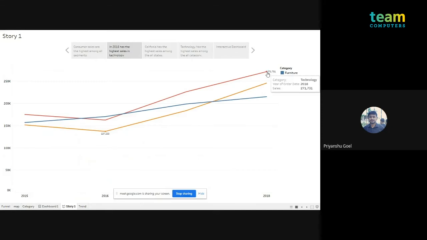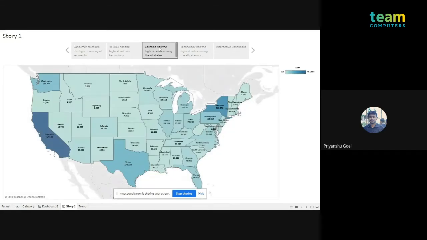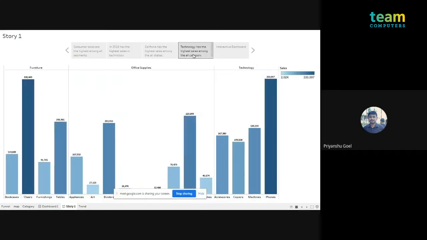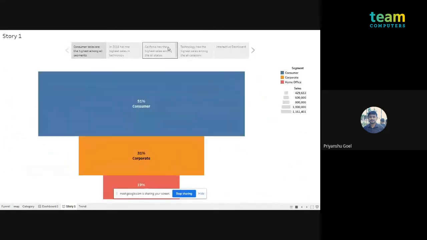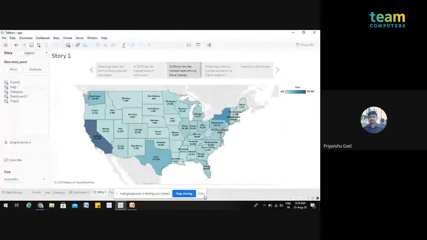We are having the maximum sales in technology. This navigation represents the location part, like multiple cities, multiple states, and their sales. And this navigation represents multiple categories by sales. We can also represent our dashboard over our stories. Here we are representing our complete dashboard in the story, showing trend lines of sales and location-wise sales. We can even go through our filters also, like I can show you with an example.